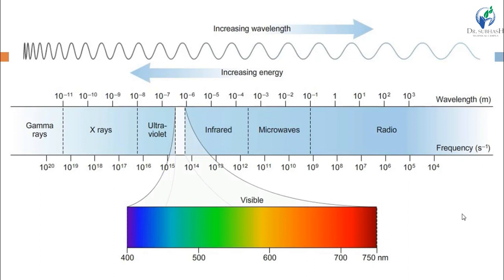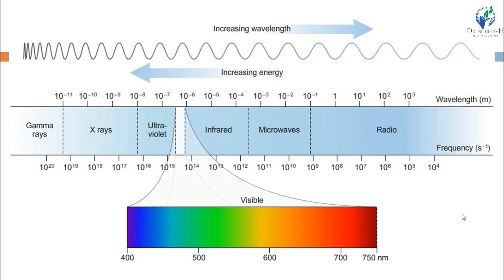Here wavelength is indicated in meter and frequency is indicated in second inverse, right? Now see, as the wavelength increases, energy decreases, right? Because we have seen that energy and frequency are proportional to each other, and frequency and wavelength are inversely proportional to each other, right?